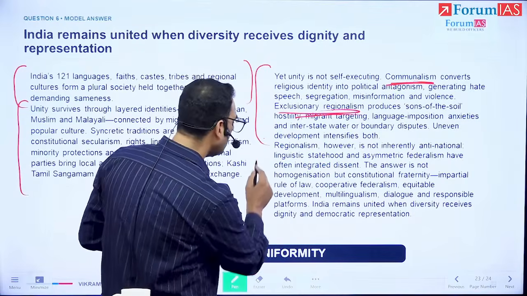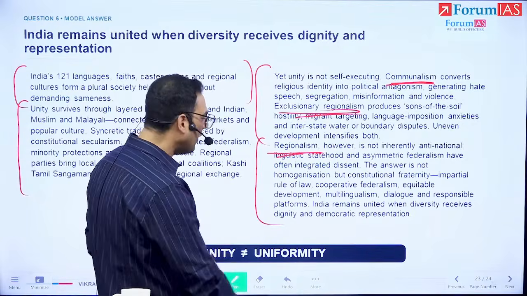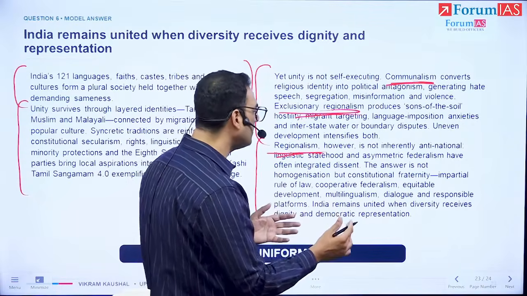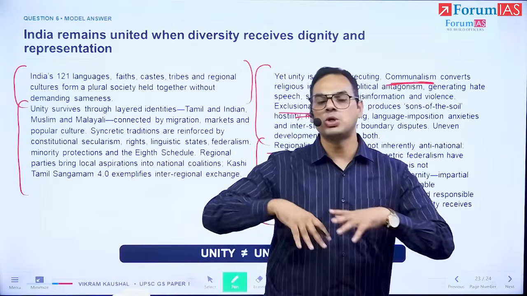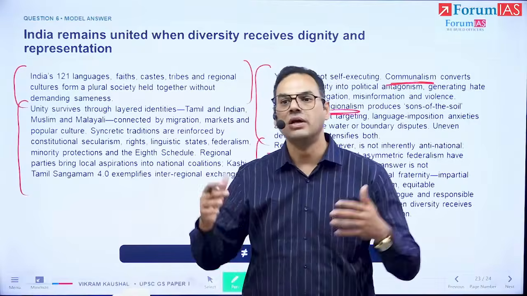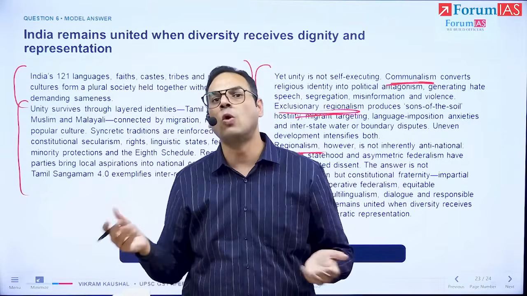And then we come to the next paragraph and say, well, not all regionalism is problematic. When we have regionalism, we can also have that giving expression to regional identities. We can have cooperative federalism, the competitive and cooperative federalism.